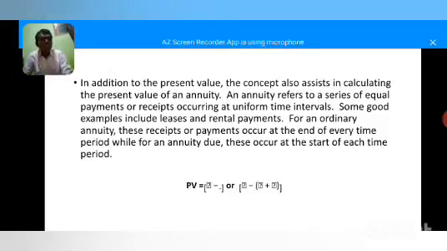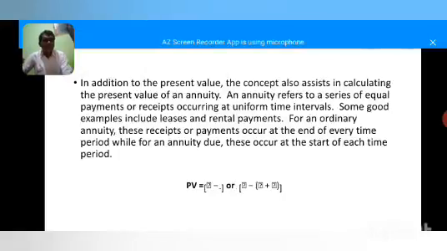In addition to the present value, the concept also assists in taking the present value of annuity. So, an annuity refers to a series of equal payments or receipts occurring at uniform time intervals.